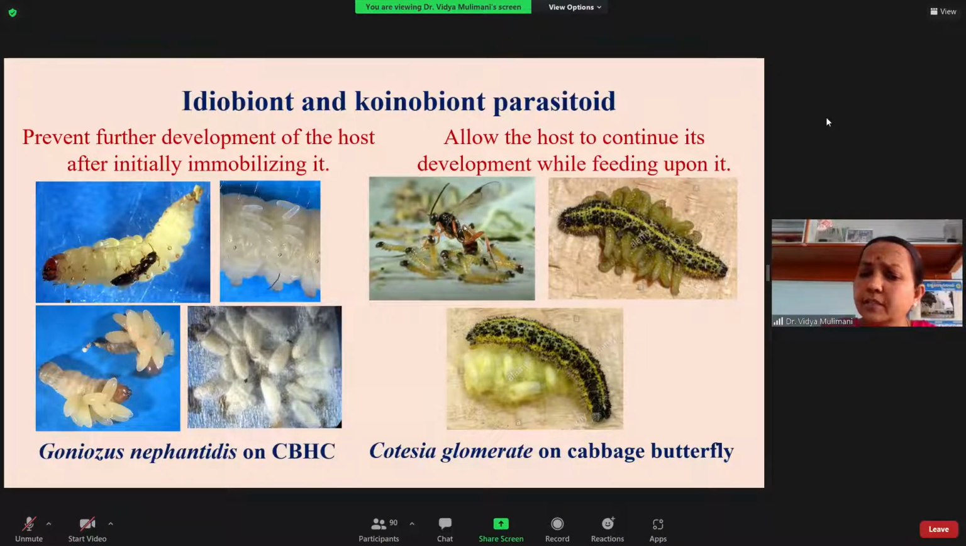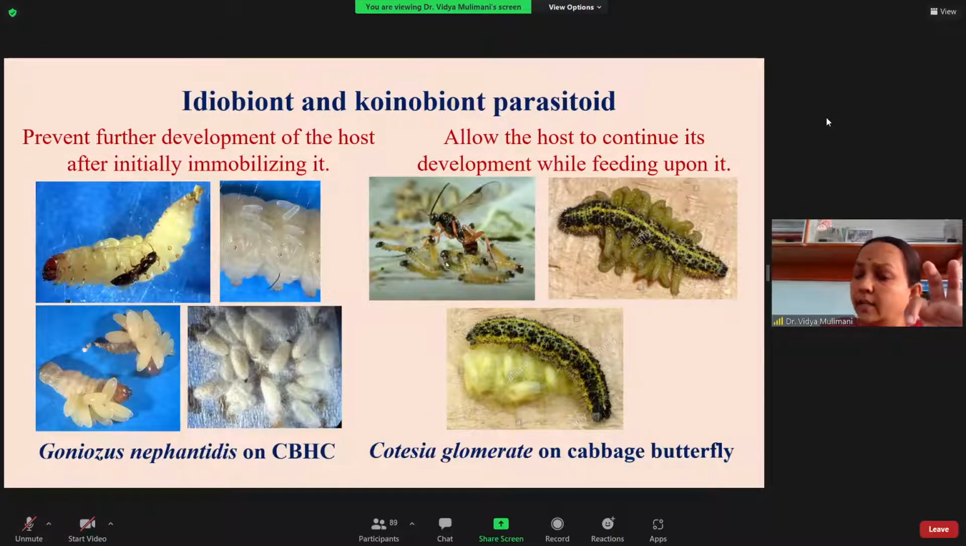Here you can see this is the female again. After mating, the female selects the first or the second instar. They do not prefer the third, fourth or fifth instar. They attack the early instar, that is the first instar. But here they are not paralyzing. Keep it in mind, they are not paralyzing, but the female will lay the egg.